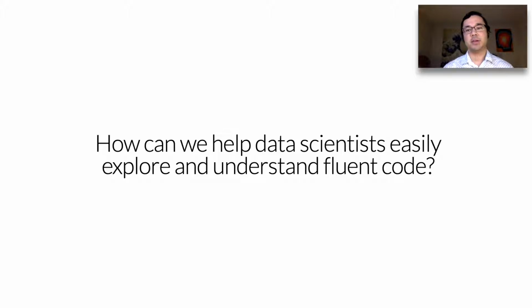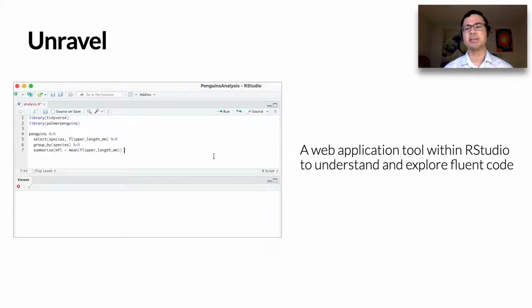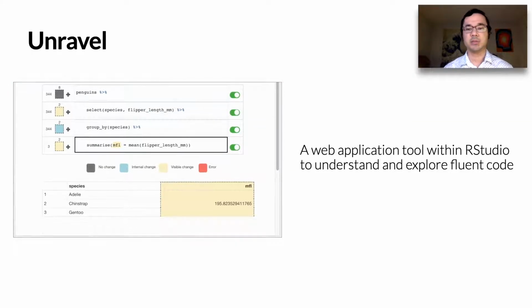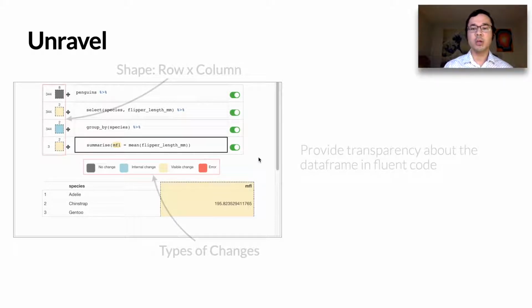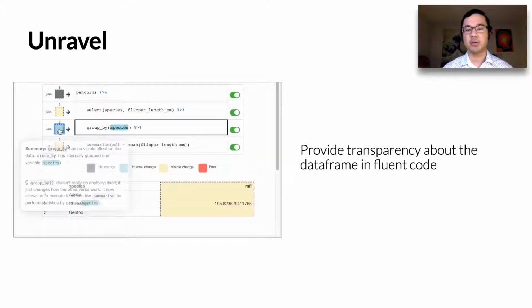Our answer to that is a tool called Unravel, which is a web application run within the RStudio IDE, and you can think of it as an exploration mode for the code. And the data scientist simply has to pipe their code into a function called Unravel, and this opens the application in the IDE. Now, one of the design goals was to help provide transparency about the data. So Unravel presents visual cues about the shape of the data frame according to rows and columns and the types of changes that occurred at each step.